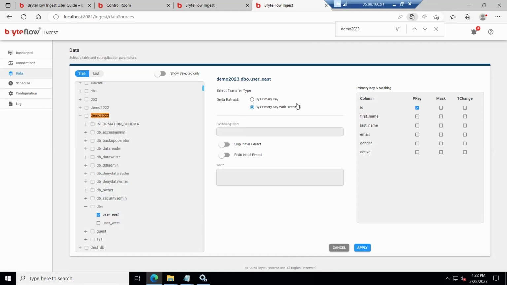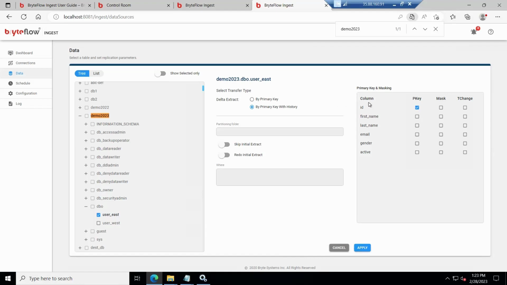So it creates a like-to-like copy of the source table on the destination side. So it's an exact replica of the source table. And in the second type, by primary key with history, it creates a SCD type 2 history using upserts. For this, we create two extra columns, EFF_DT and N_DT. So using these two columns, we create the history.